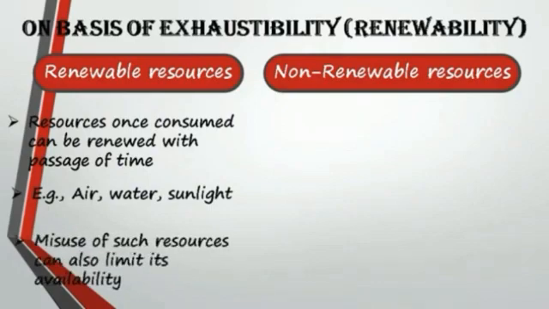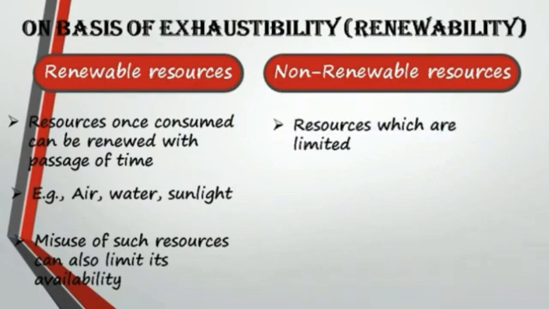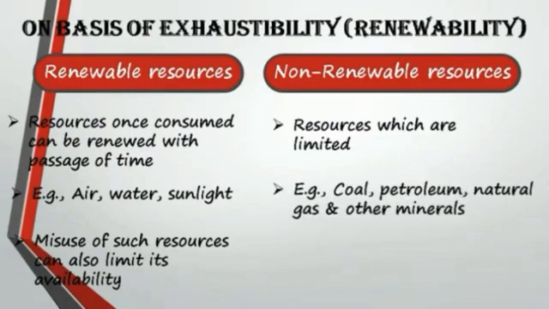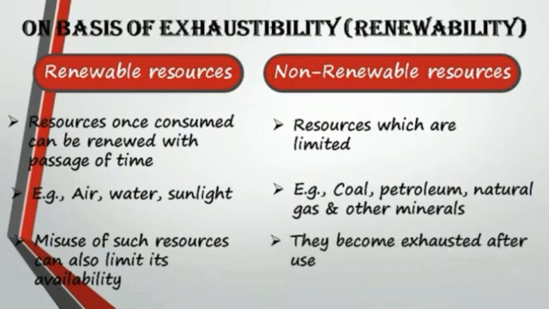Misuse of such resources can also limit their available quantity. Non-renewable resources are limited. They become exhausted after use, and the time they take to replace does not match the life cycle, for example, coal, petroleum, natural gas and other minerals.